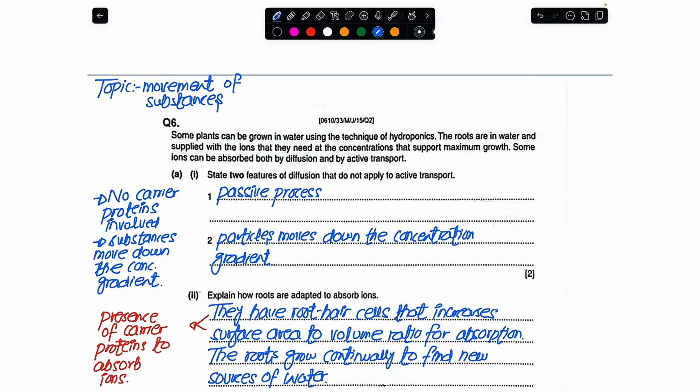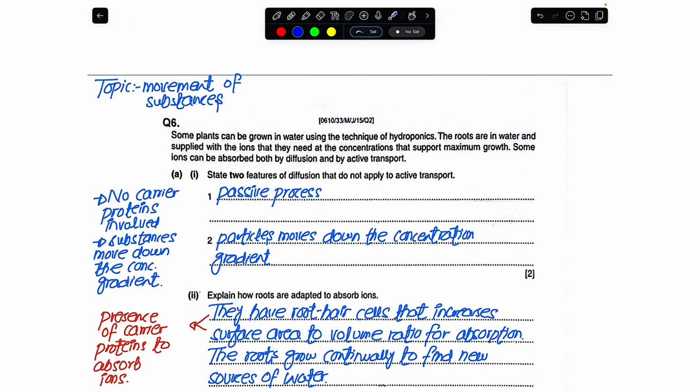And for today, we are going to look at past paper questions from the topic diffusion, which is a part of the chapter movement of substances. And we know very well that diffusion is a process where particles move from their higher concentration, where they are available in more number, to their lower concentration, where they are available in less number, and that too down the concentration gradient. And we know very well that this process is a passive process. There is no need of energy for this process to happen.